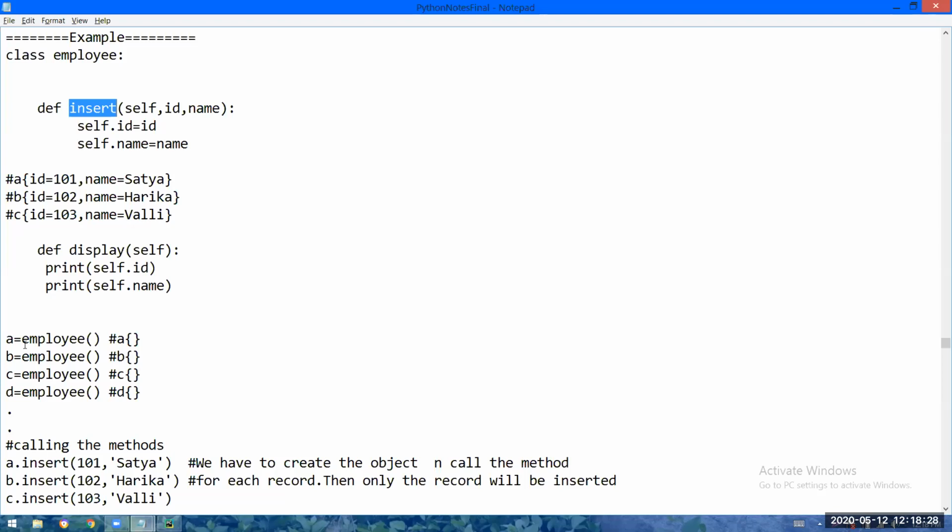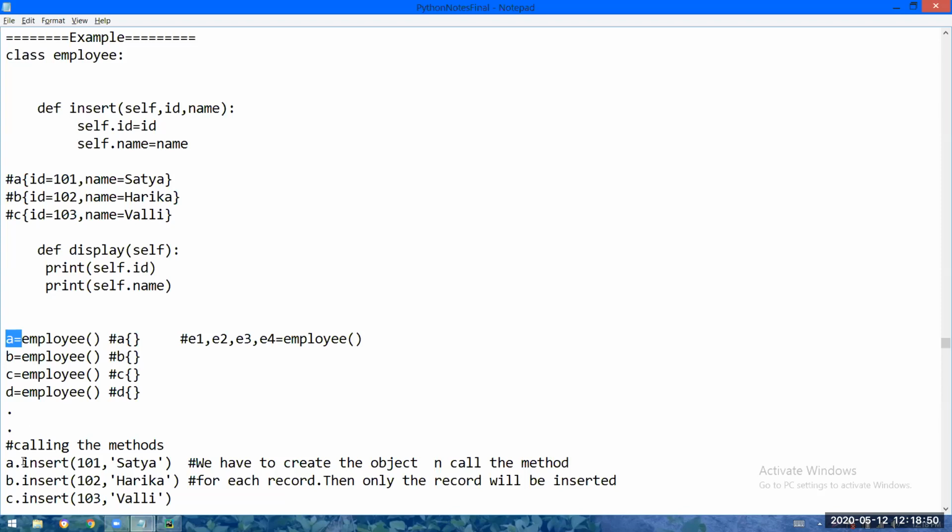So I have taken several objects like this. To be frank, 4 lines are not required. You can create the objects like this: E1, comma, E2, comma, E3, comma, E4 equal to employee. Yeah, this is also okay. Somehow I have created several objects to store several employees' records.